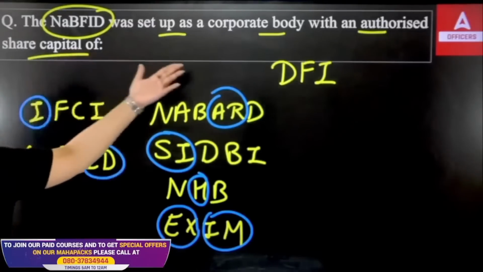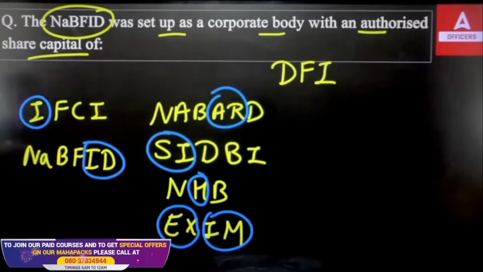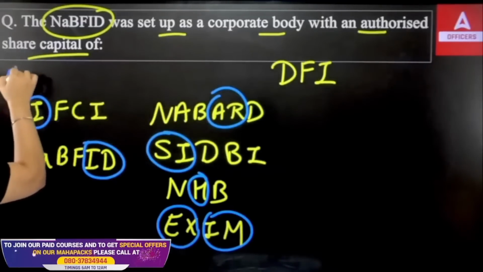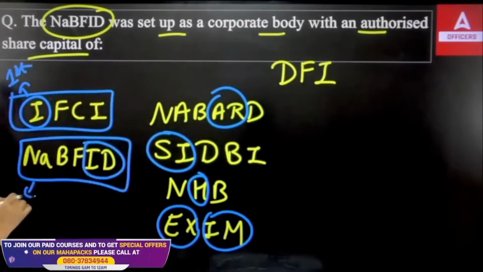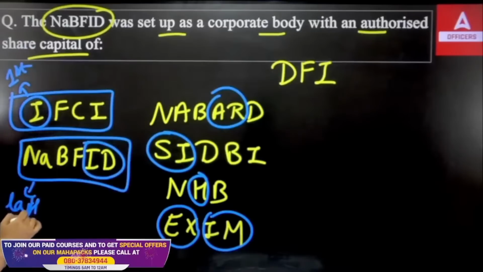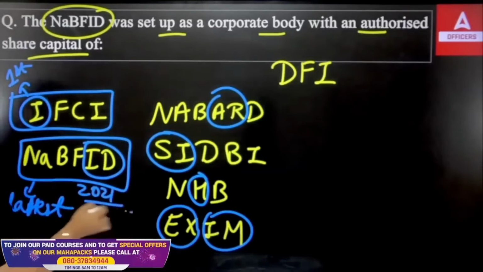So development financial institutions are those institutions which develop a particular sector of the country. The first development financial institution was IFCI, and the latest development financial institution is NABFID. NABFID was established in the year 2021.